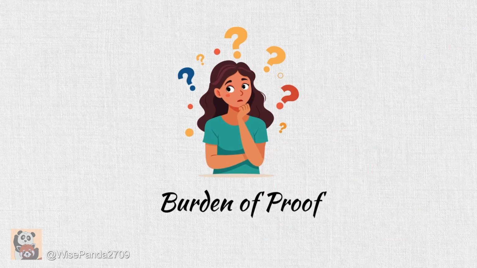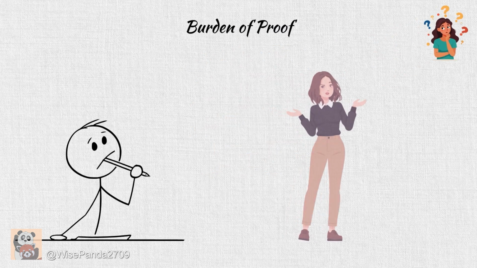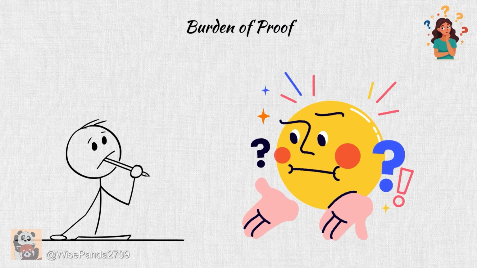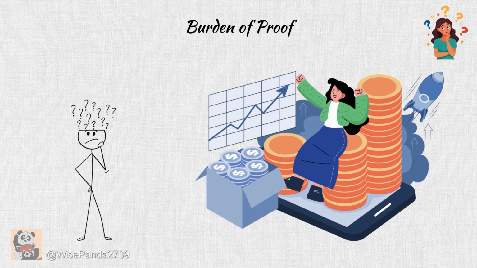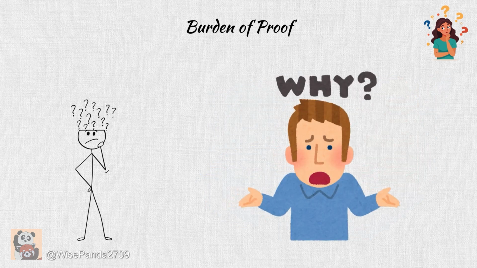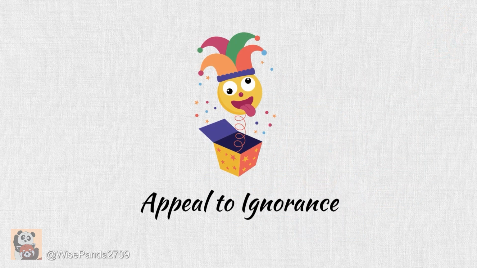Burden of proof. The burden of proof fallacy occurs when someone shifts the responsibility of proving a claim onto another person instead of providing evidence to support their own argument. Example: we should invest in cryptocurrency right now. Why? Why not?